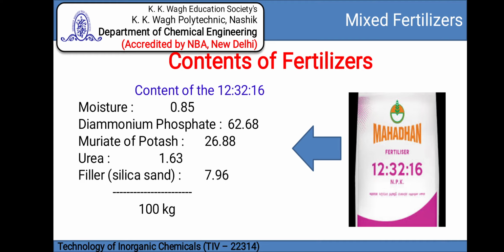Potassium is added from muriate of potash, and nitrogen is added as urea. Here nitrogen content is balanced by both urea and the ammonia present in ammonium phosphate, and the remaining quantity is balanced by a filler, which is silica sand.